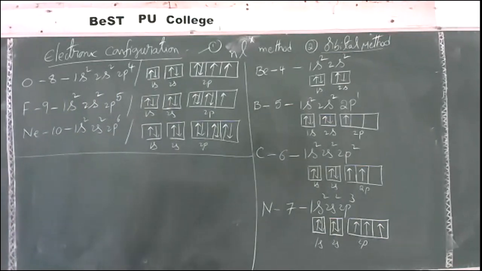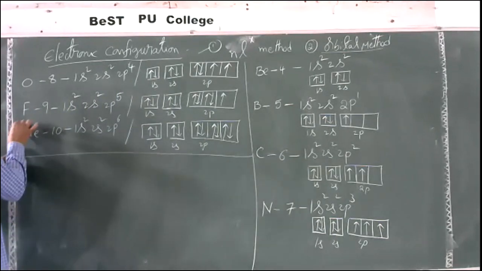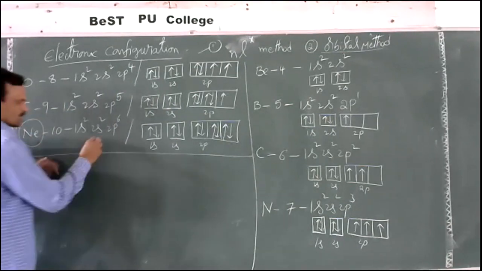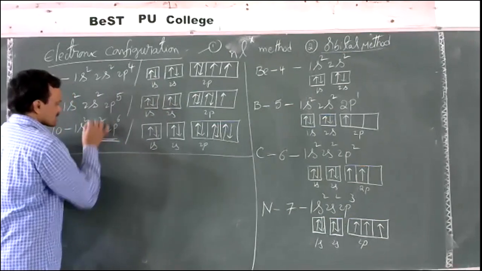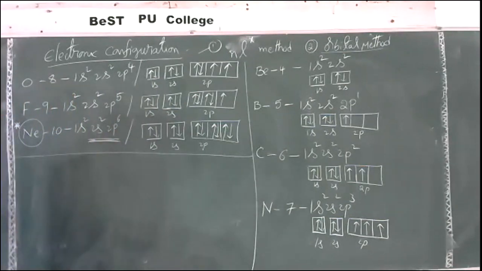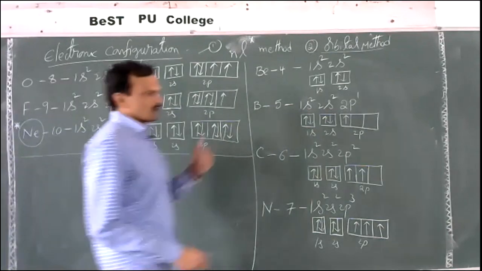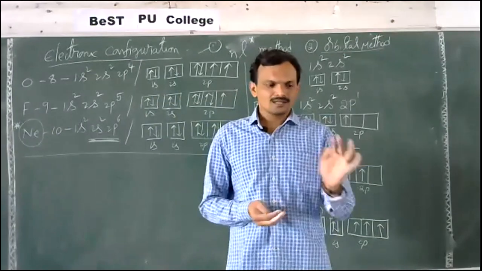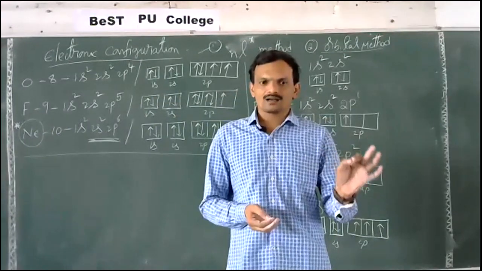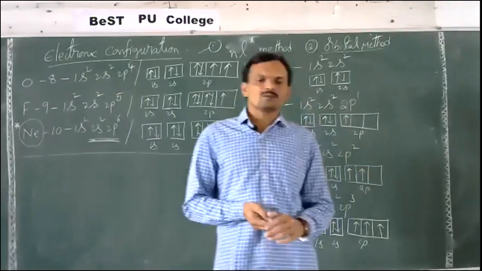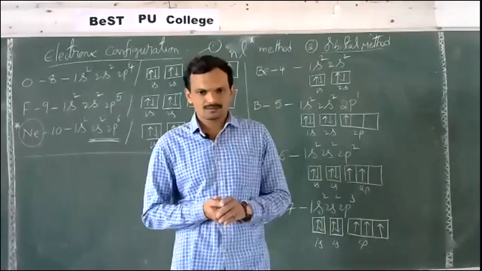If you take neon, this is a noble gas. It contains 8 electrons in the outermost shell, which is known as the octet electronic configuration. As you know, noble gases are chemically inert: helium, neon, argon, krypton, xenon, radon. In that, helium consists of only 2 electrons.